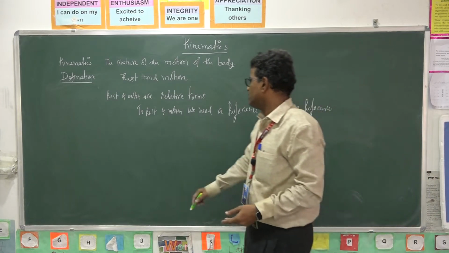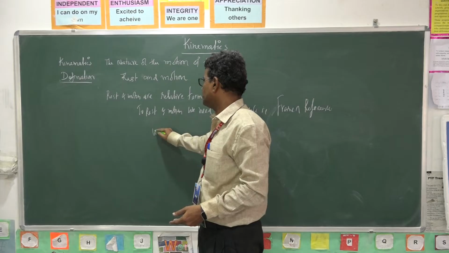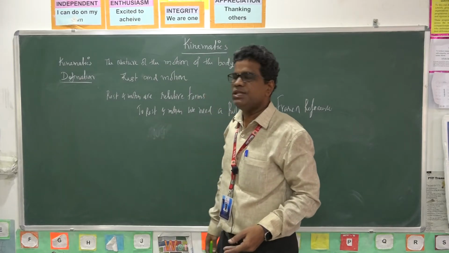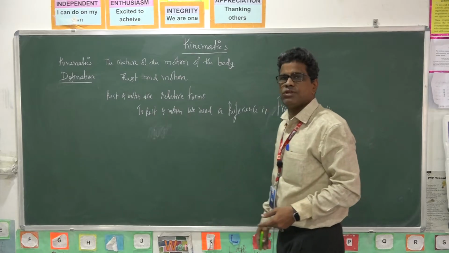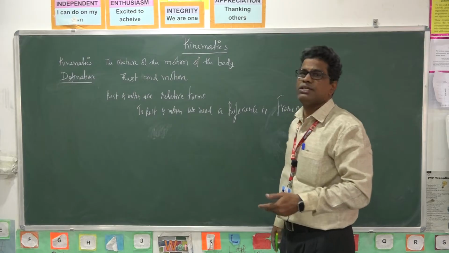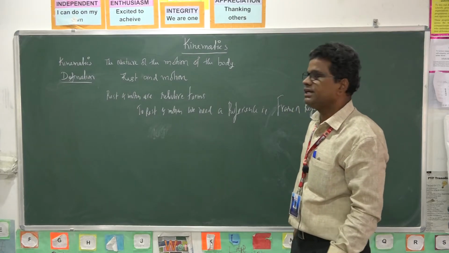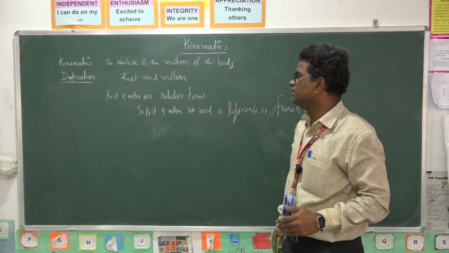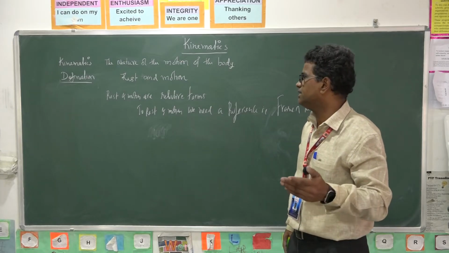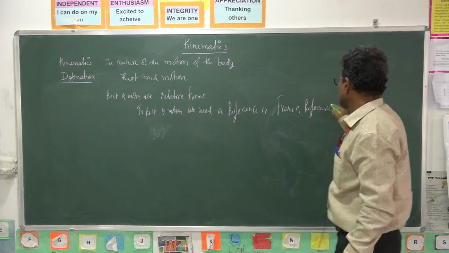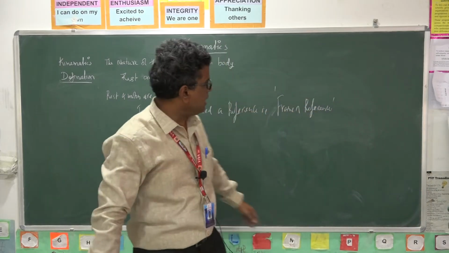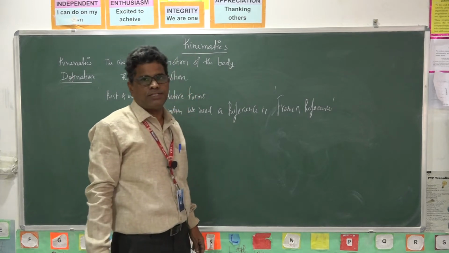That is, with respect to a fixed observer, if the position of the body changes, then we can say the body is in motion. If it is at the same position and doesn't change with respect to time, then we can say that the body is at rest. This frame of reference we generally consider as a Cartesian coordinate system.